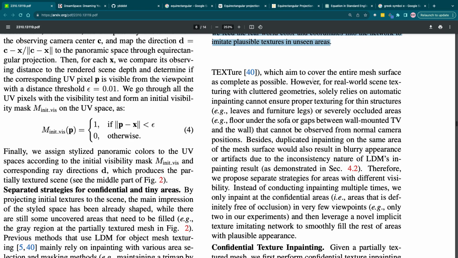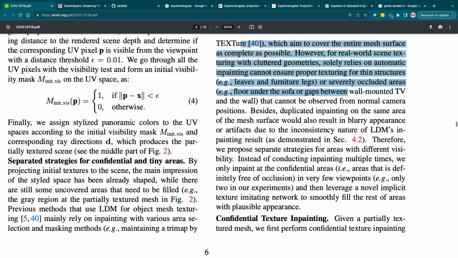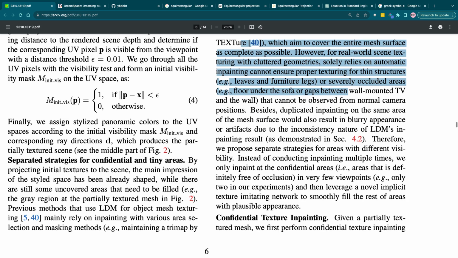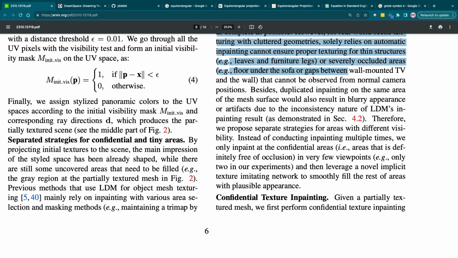For real-world scene texturing with cluttered geometries, prior work relies on automatic inpainting and cannot ensure proper texturing for thin structures. Duplicated inpainting on the same area on the mesh surface would also result in a blurry appearance due to the inconsistent nature of latent diffusion models and inpainting results.